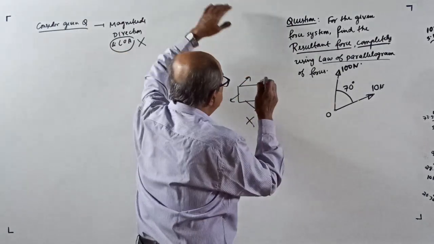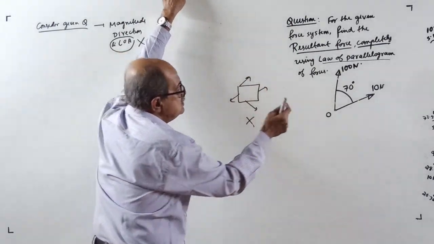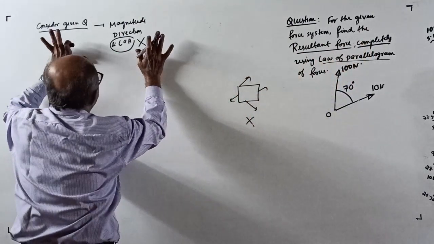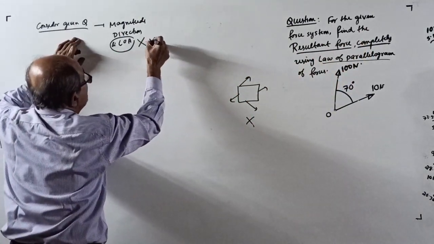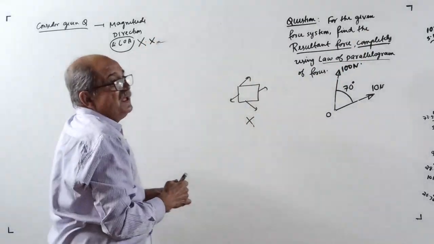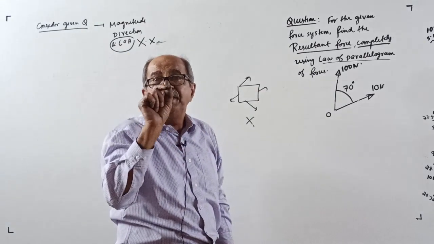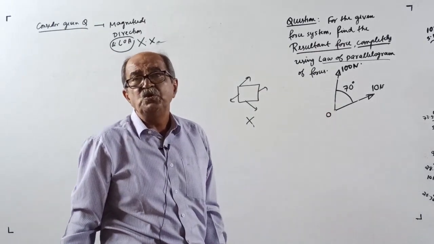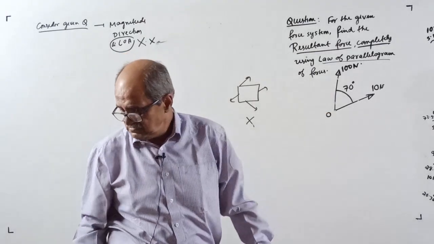Therefore, once you get the magnitude and direction, you can mark the resultant. You already know a point which lies in the line of action of the resultant, that is point O. So you require only magnitude and direction.